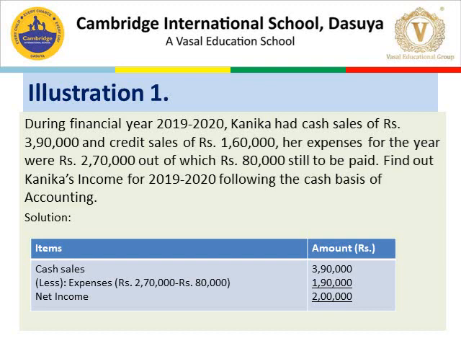After deducting 80,000 from 2,70,000, we get 1,90,000. Out of cash sales, cash expenses are deducted. We are left with 2 lakh, which is the net income of the organization. In this way, we solve a question on cash basis. Hope we all understand.